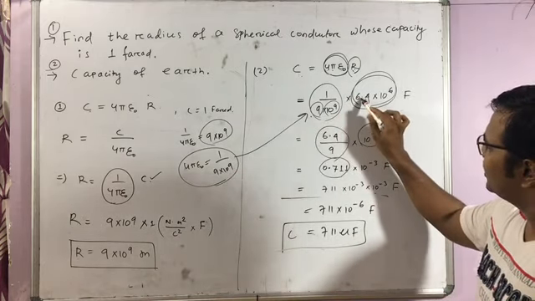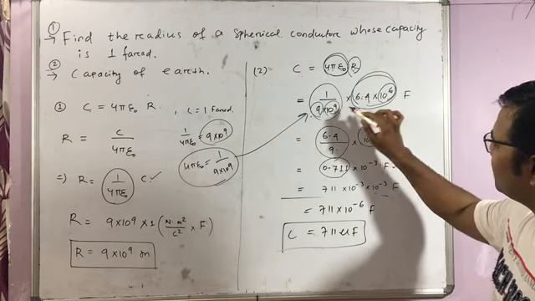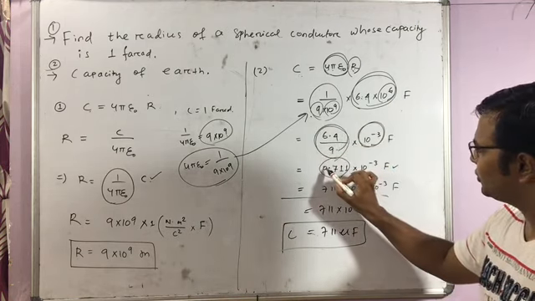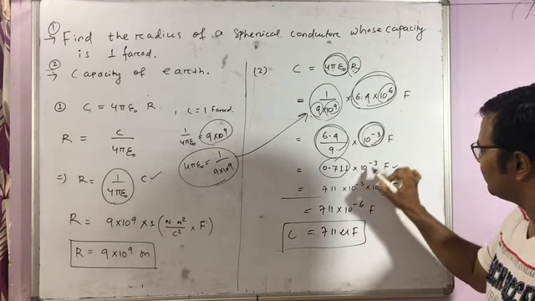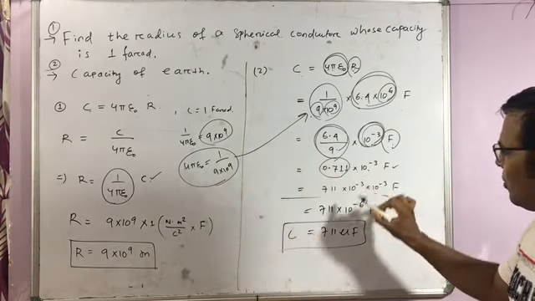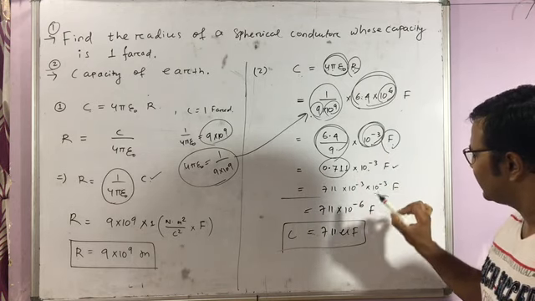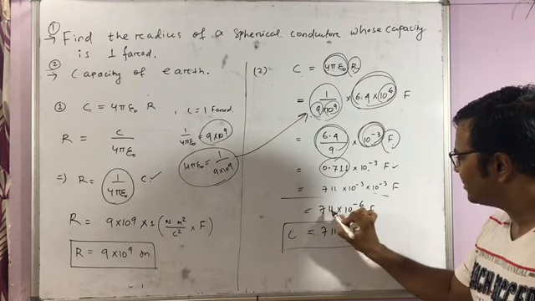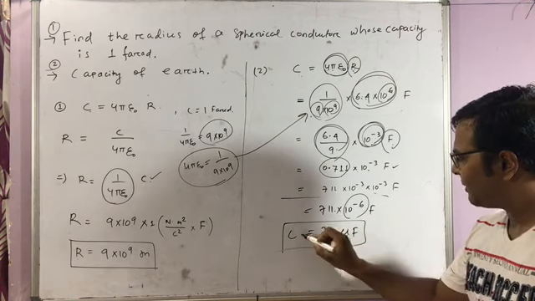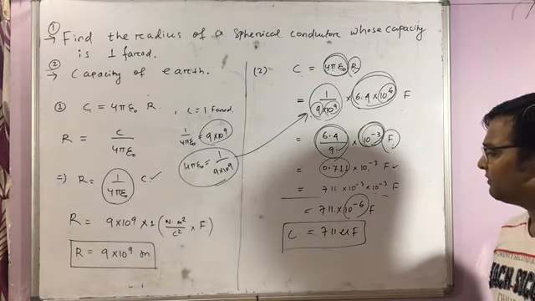Now in this expression you see 6.4 by 9 into 10 to the power 6. You take the denominator up, so it will be 10 to the power minus 9. If you add, it will be 10 to the power minus 3. If you solve this, you are going to get 0.711 into 10 to the power minus 3. And as it is a capacitance and SI unit is farad, so it is F. Now, if you solve it, I can write 711 into 10 to the power minus 3, and here another 10 to the power minus 3. If you add it up, your answer will be 711 into 10 to the power minus 6 farad. 10 to the power minus 6 is micro, which means capacity is equal to 711 microfarad. So for an Earth-like sphere, its capacity would be about 700 microfarad.